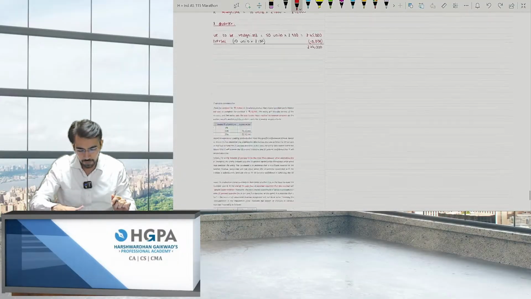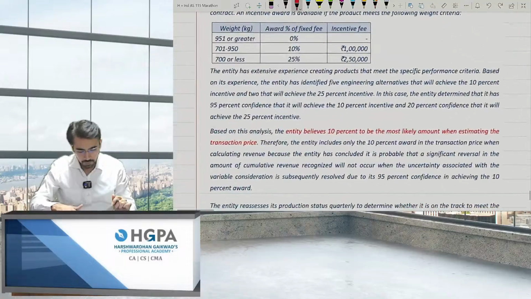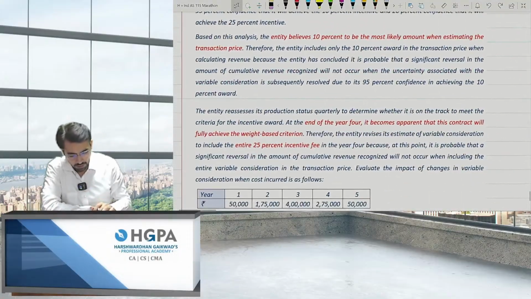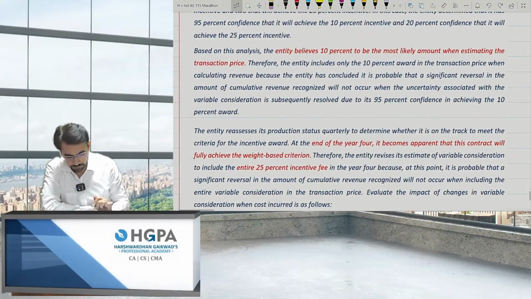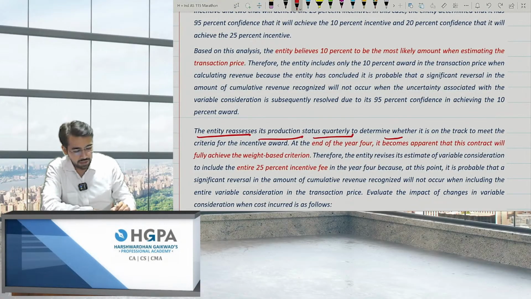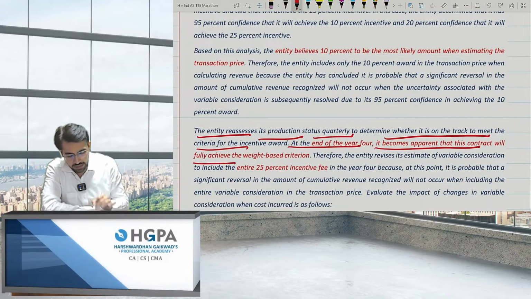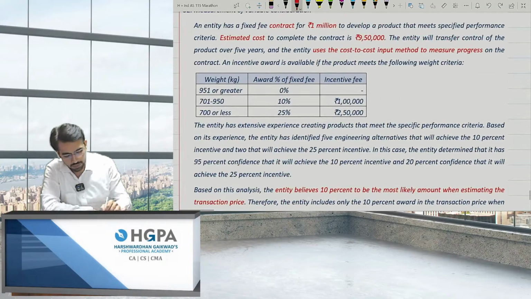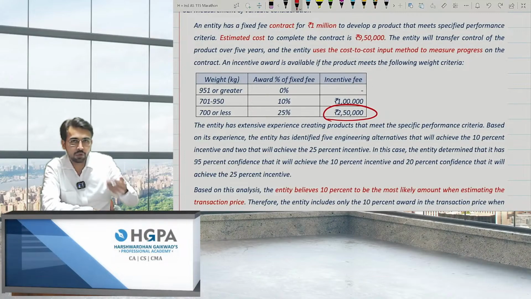Next, after that, the entity reassesses its production on a quarterly basis to determine whether it is on track to meet the incentive reward. At the end of the year 4, that is in the 4th year, it becomes apparent that this contract will fully achieve the weight-based criterion, that is this one. That means in the 4th year, it will be 250.